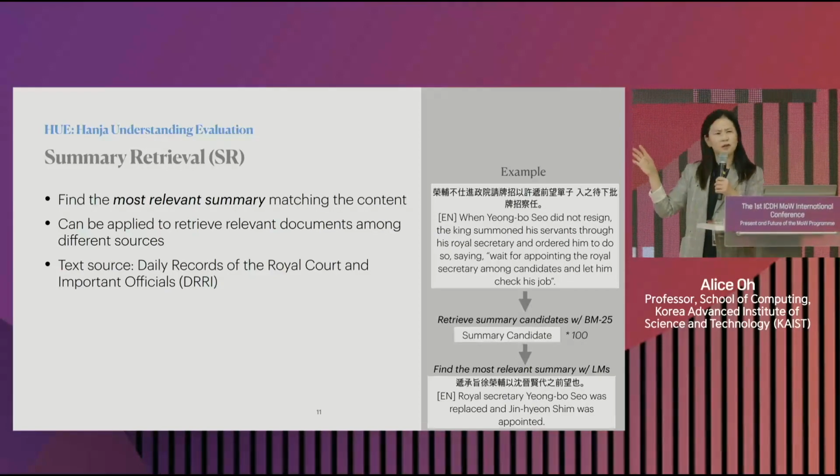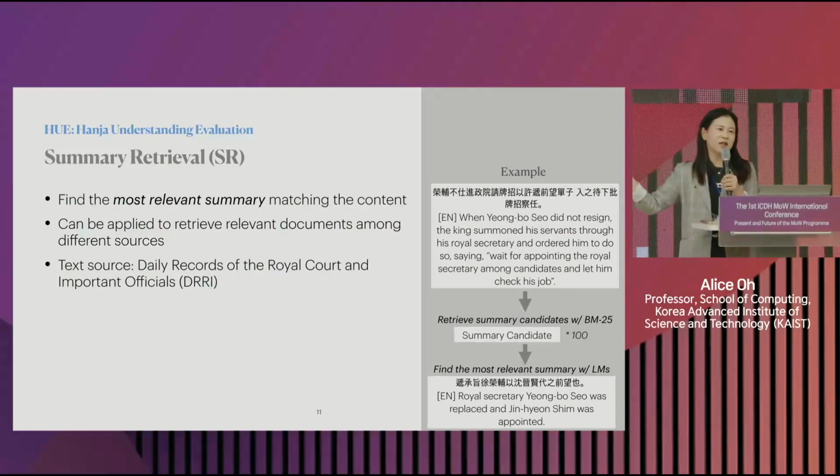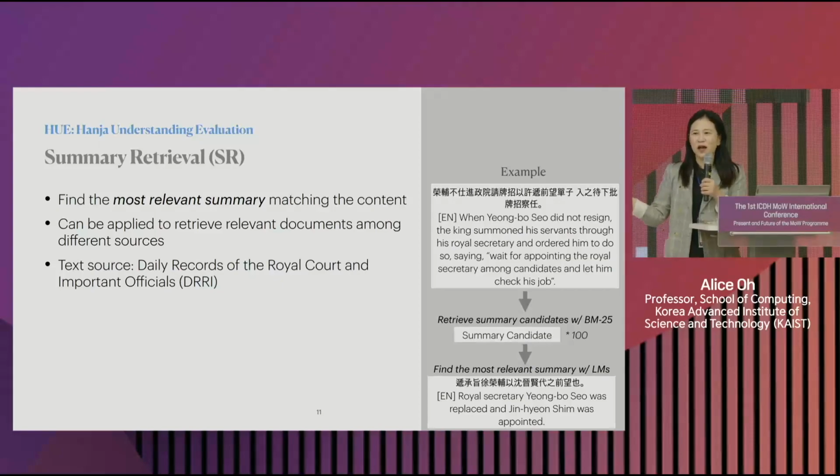Seungjeongwon Ilgi? I'm not sure. So these records are written in the same period as the Annals of Joseon Dynasty, but written by other people, and there are more of these records, but they're not translated into Korean because simply we don't have the resources to translate all of them.